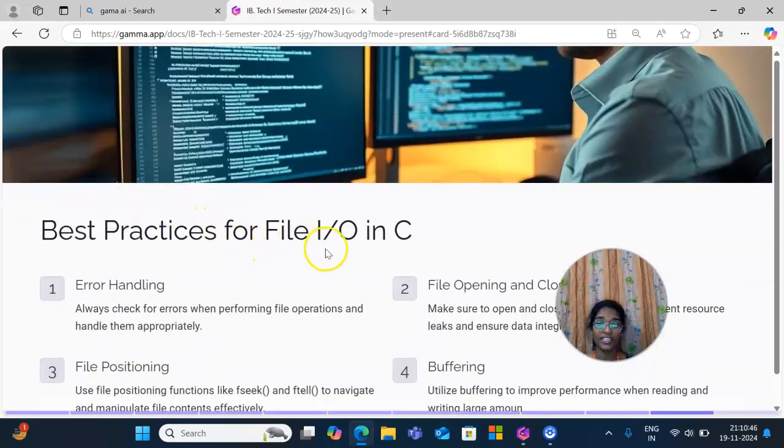Best practices for file input and output in C: error handling, file opening and closing, file positioning, buffering. Always check for errors when performing file operations and handle them appropriately. Make sure to open and close files properly to prevent resource leaks and ensure data integrity. File positioning: use file positioning functions like fseek and ftell to navigate and manipulate file contents effectively. Buffering: utilize buffering to improve performance when reading and writing large amounts of data.